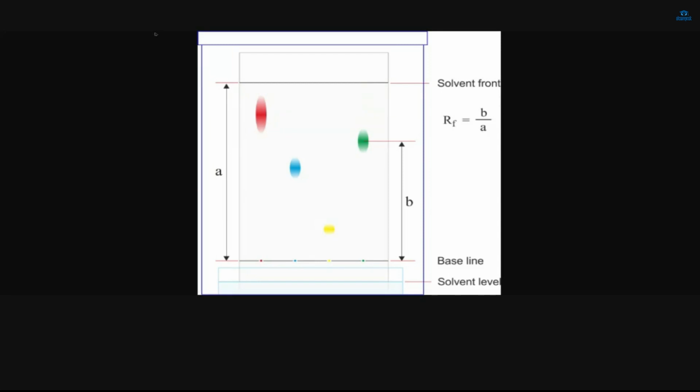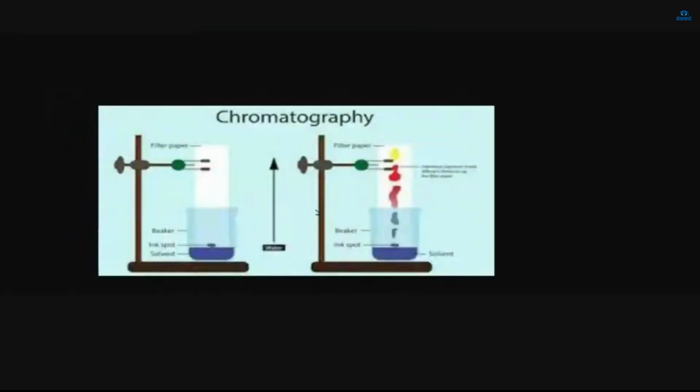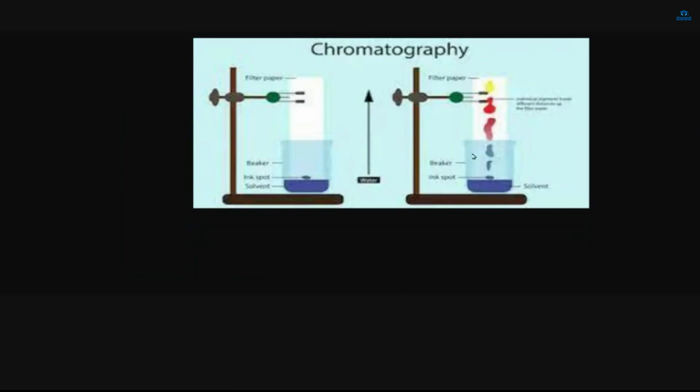Arham will explain. Wait, let me show a better example. There is this beaker and you put water here and then you put ink or a dye color. Then you put a piece of paper with an ink spot on it, and then what will happen after some time?